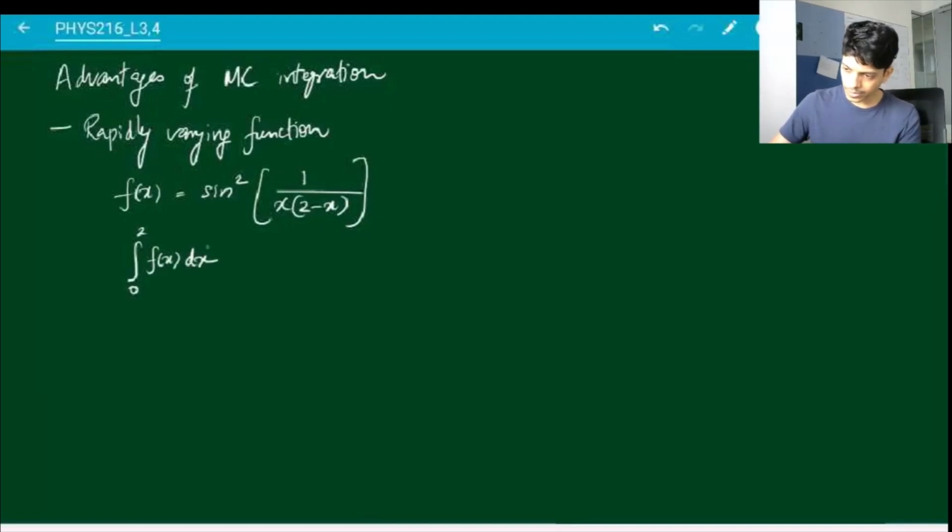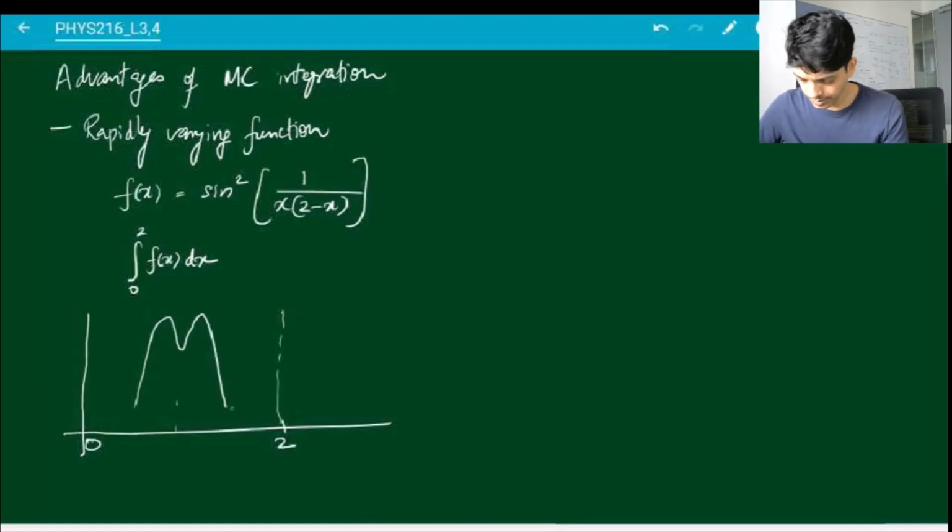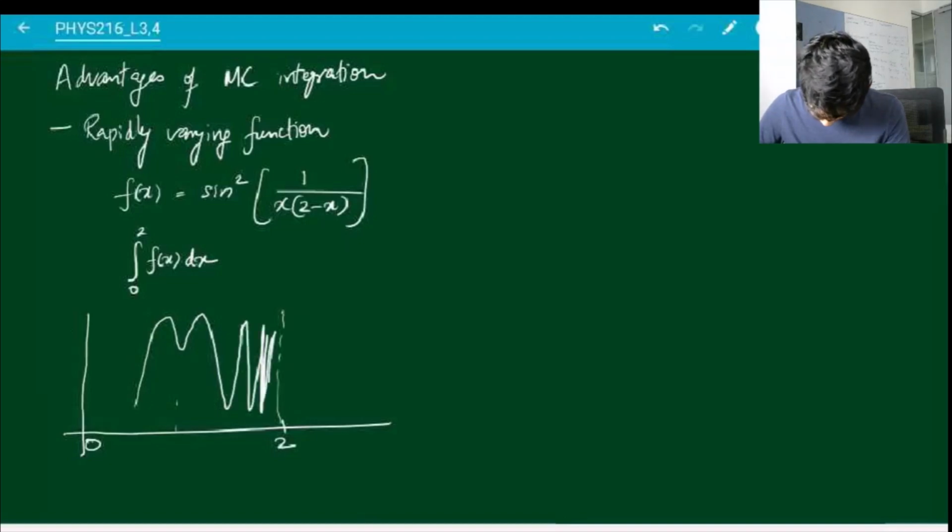Now between 0 and 2, if I plot this function, it looks something like this. So in the middle it looks like this, and then it starts to oscillate faster on both sides.